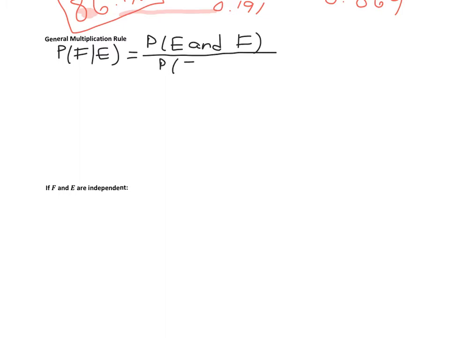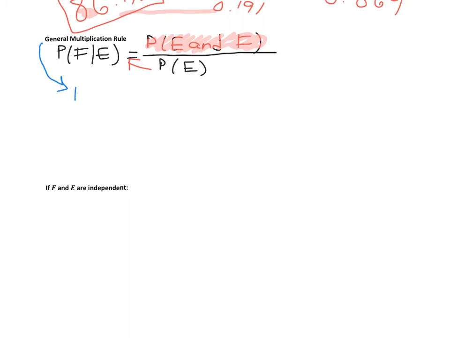All right, and we got this. So what we're going to do now to find our general multiplication rule, which is that "and" statement, right? So we're finding a general rule for this one. Well, we're using our algebra skills and we're just going to solve for the numerator. So we can do that by cross multiplying. So we're going to multiply both sides by probability of E. And then we get our general multiplication rule. So we'll write that down here.